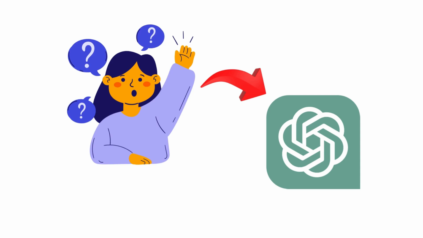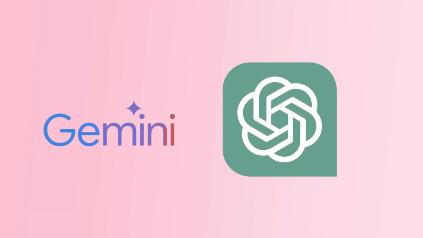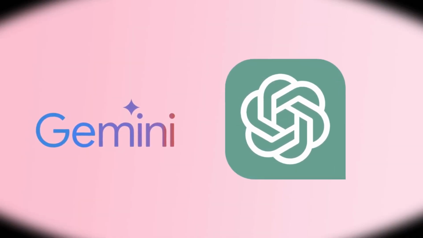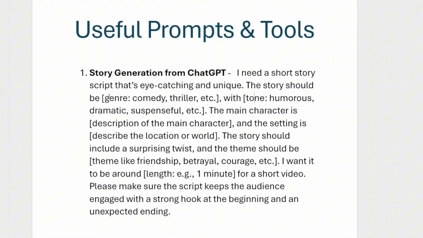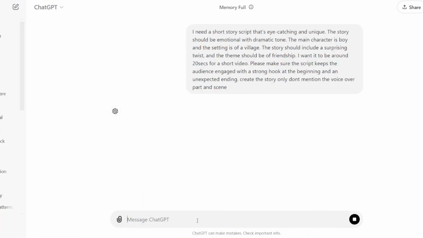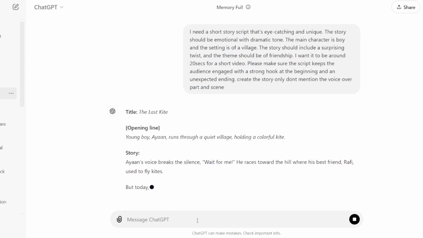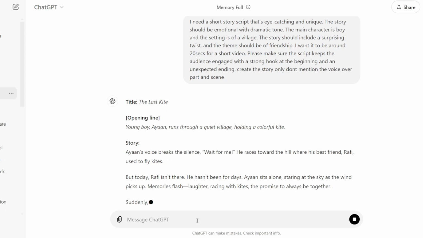If you already have a story in mind, that's awesome. If not, don't worry, just ask ChatGPT or any chatbot you prefer to help you come up with a short story. Here's a generic prompt that you can refer to and modify for genre, tone, description, theme, setting, etc. This prompt, along with other tools, can be accessed via the document link provided in the description. My story revolves around the friendship between two friends, so I modified the generic prompt to suit my needs. As you can see, it has generated the story for me.